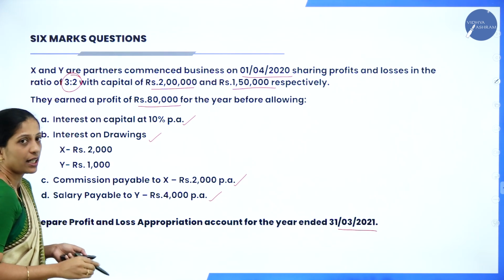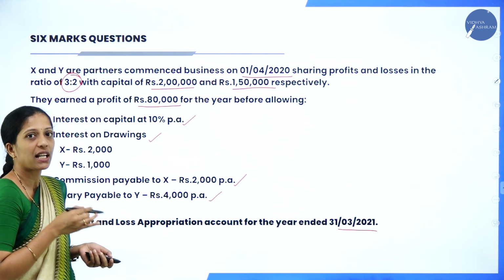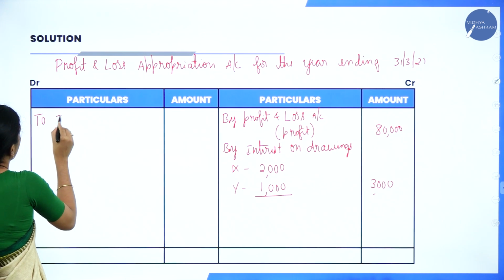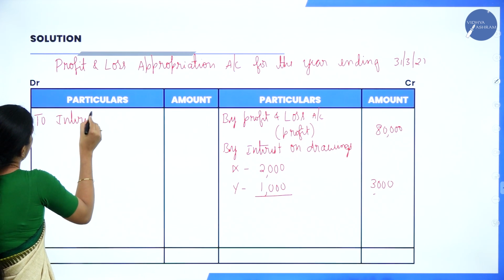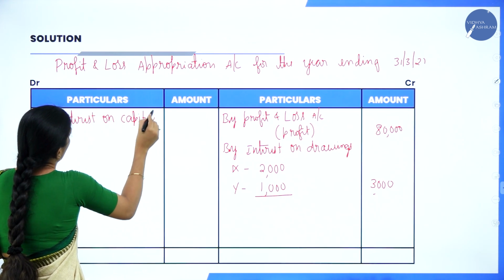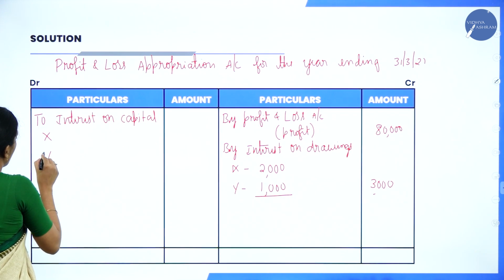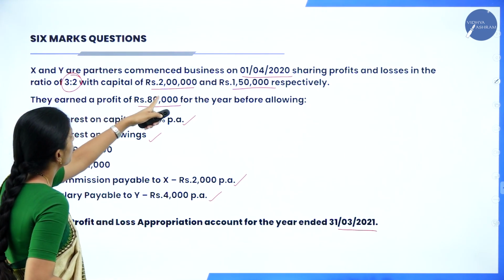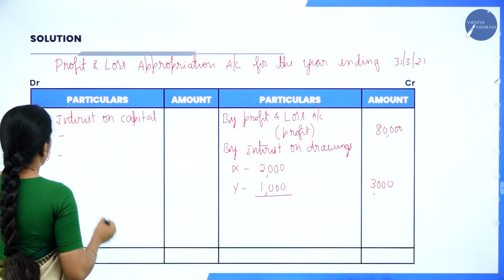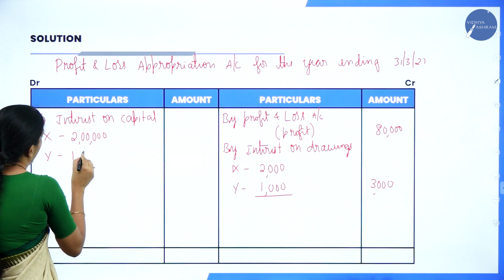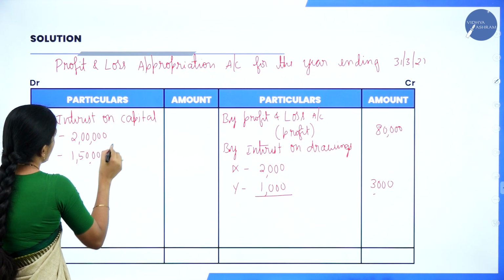Next, we shall record the debit items: interest on capital, salary and commission. So, how do you write? To interest on capital. Now, who are the partners? X and Y. What is X's capital? X's capital is 2 lakh and 1,50,000 is Y's.